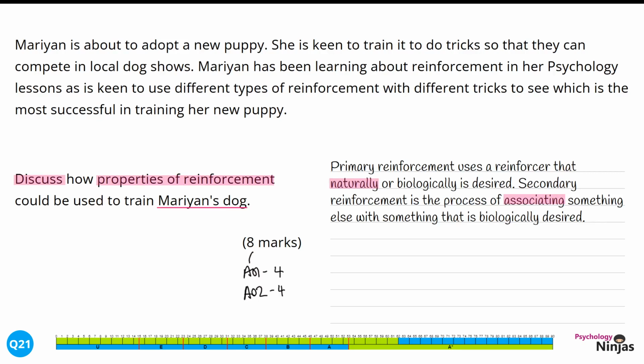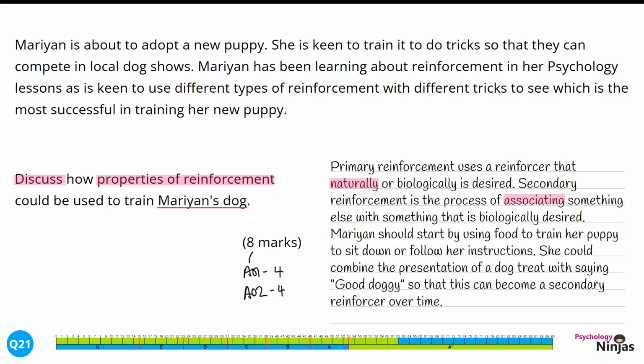From here, we're going to give some application and link this into the STEM. Marianne should start by using food to train her puppy to sit down or follow her instructions. She could combine the presentation of a dog treat with saying "good doggy," so that this can become a secondary reinforcer over time. We've got clear and appropriate examples here, with a dog treat being used as a primary reinforcer and the phrase "good doggy" as a secondary reinforcer. And then it's time to move back to explanation and talk about another schedule of reinforcement.